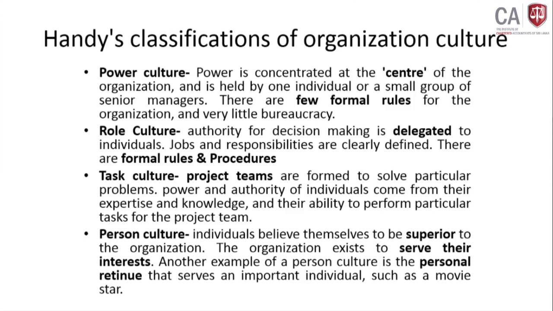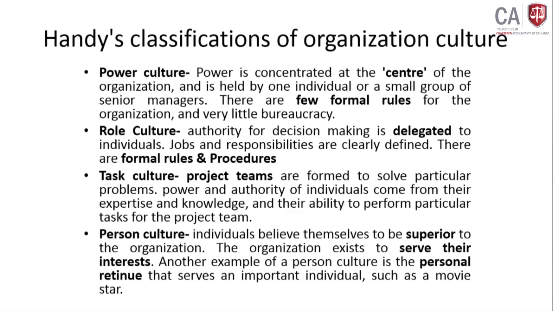Then person culture. In person culture, individuals believe themselves to be superior to the organization, and the organization exists to serve their interest.